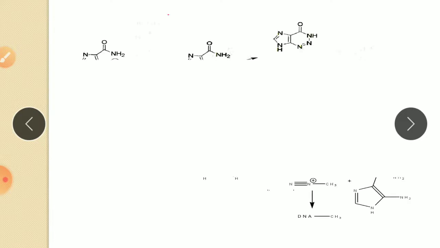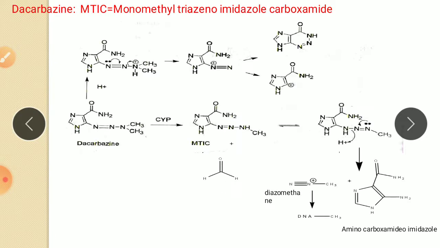Then the next drug, that is dacarbazine. So it is the next drug, dacarbazine. Activation of these agents occurs through the action of cytochrome P450 to give the demethylated product monomethyl triazinoimidazole carboxamide, called MTIC. MTIC full form, monomethyl triazinoimidazole carboxamide. Tautomerization allows for decomposition to give amino carboxamide imidazole and diazomethane, which is a capable alkylating agent.